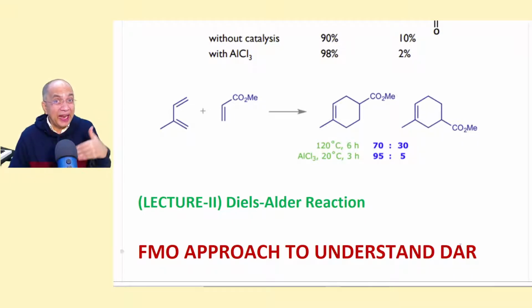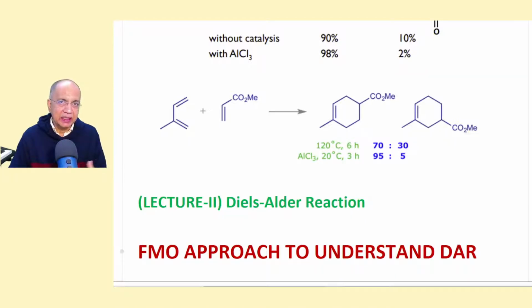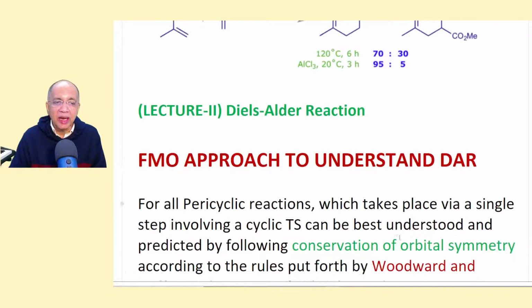But another elegant method, though a little crude in its approach, but very elegant for the beginners to understand everything, starting from the allowedness and forbiddenness, photochemically, thermally, as well as regioselectivity, stereoselectivity, everything can be studied by another approach, which I'm going to tell you here: FMO, Frontier Molecular Orbital approach to understand DAR.